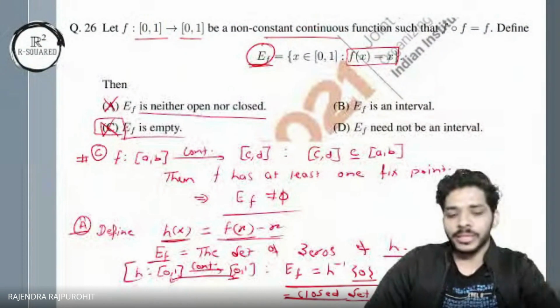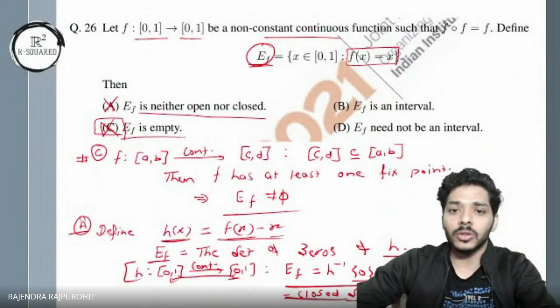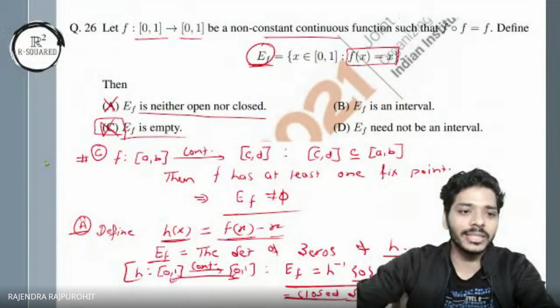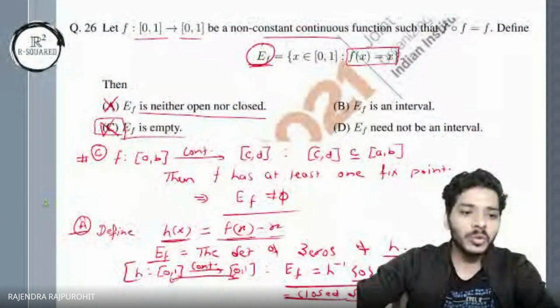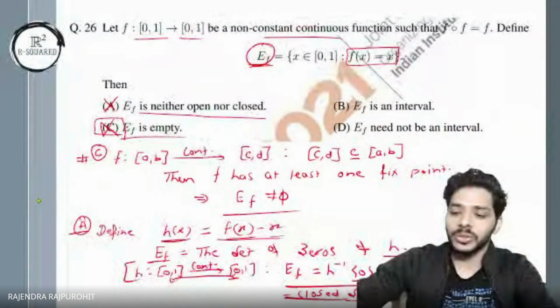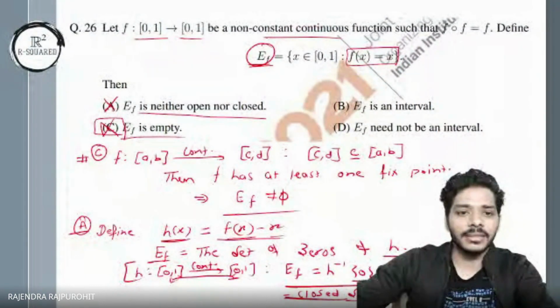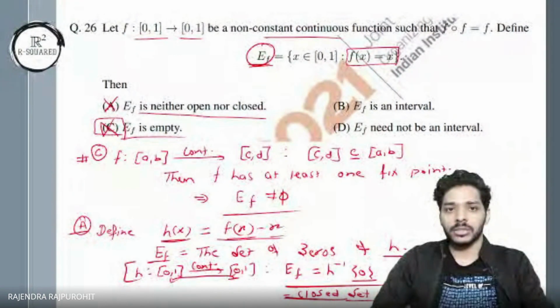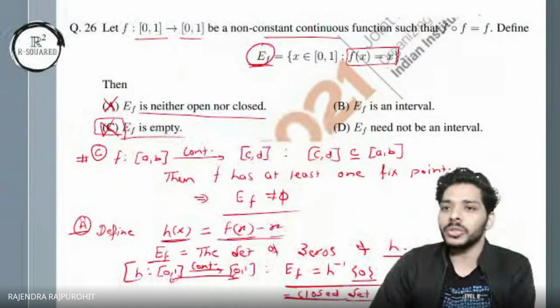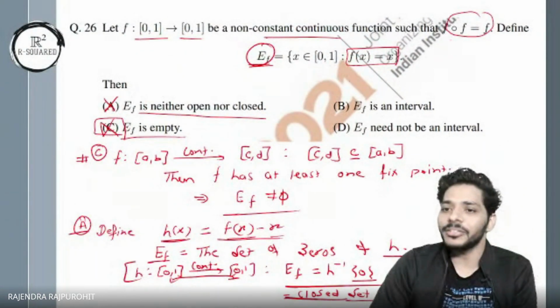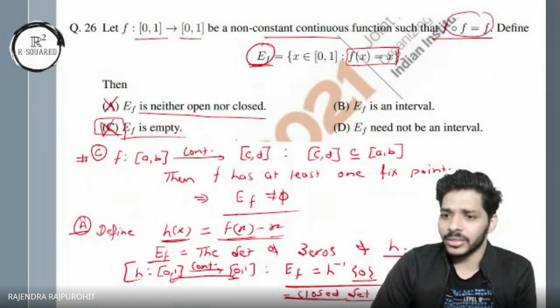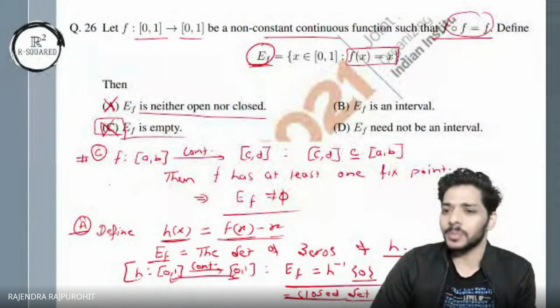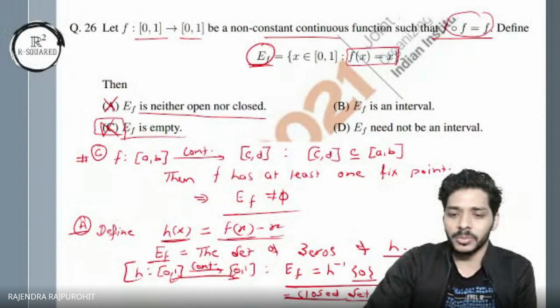Now I'll go for the next option. Now the other two options are actually somewhat contradictory to each other. So we have to go for one. And how do we do that? Let's just try to select one or discard one. Now so now I have not used this condition that f of f equal to f. We haven't used this condition at all, right? All this we did just using the property of continuous functions. Let's move to the next one.